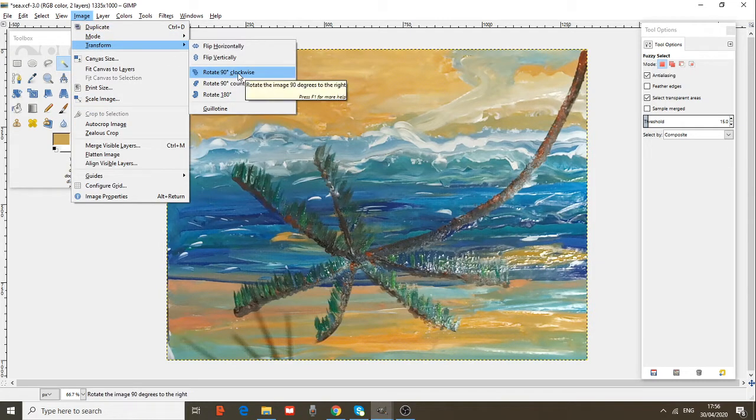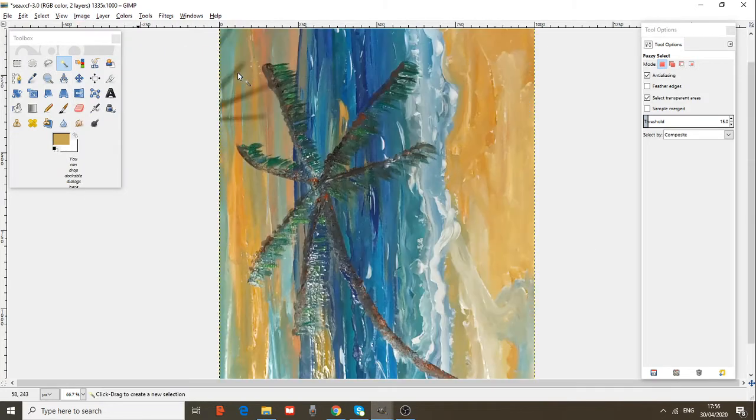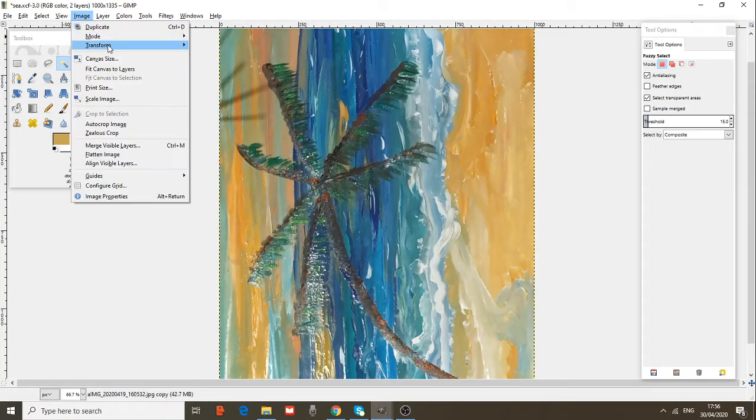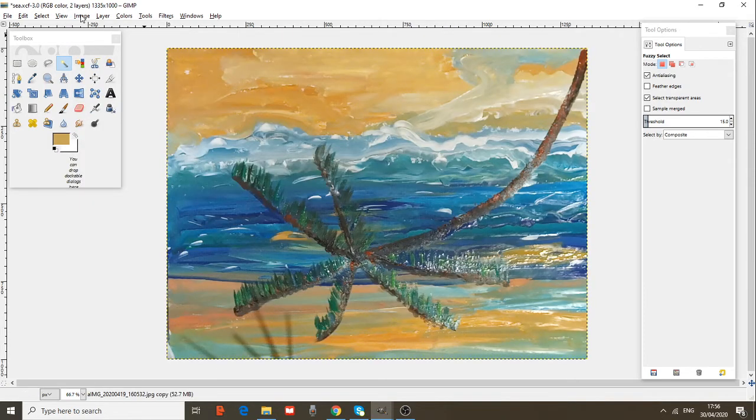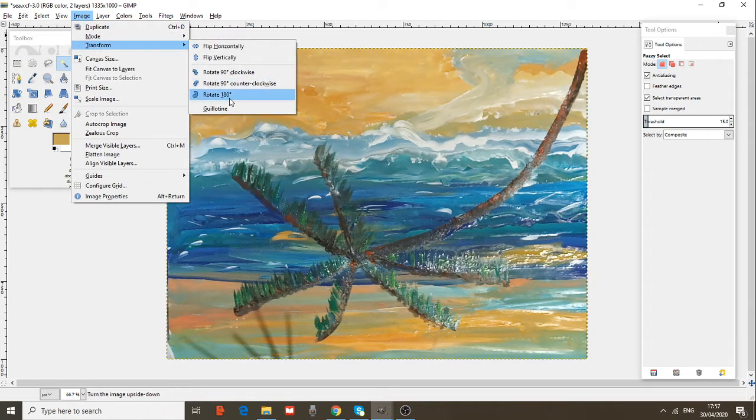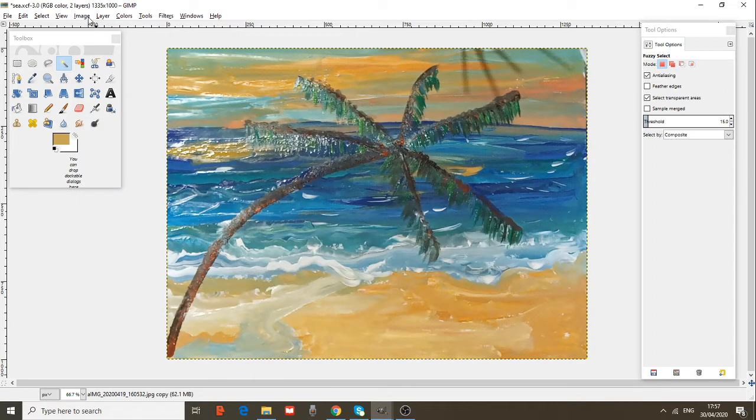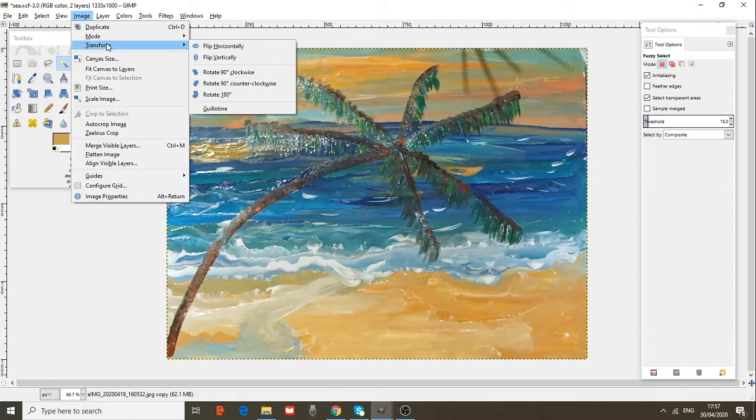You can rotate 90 degrees clockwise. Image, transform, rotate 90 degrees counterclockwise. You choose whatever you want to do. Rotate 180. These are the most important.